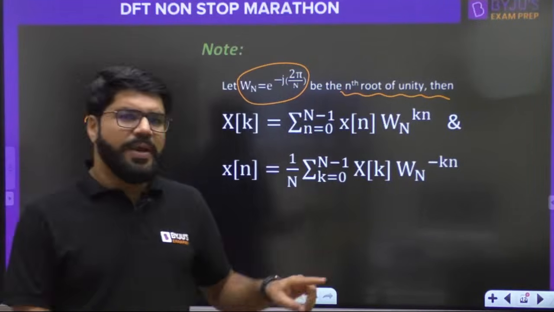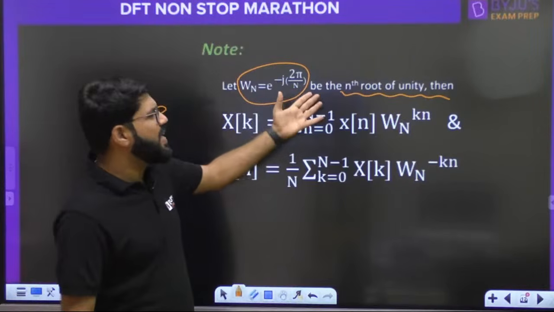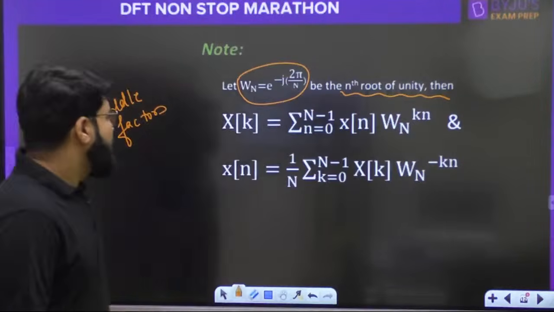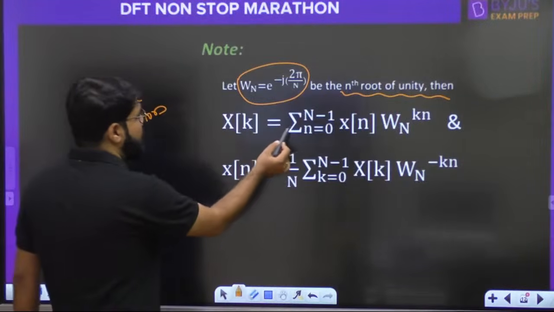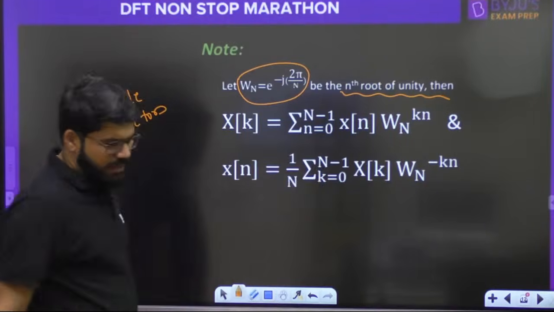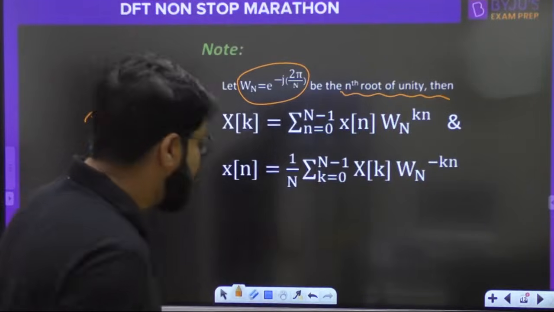Okay, so let's say Wn is e power minus j 2 pi by n, which is actually the nth root of unity, the complex nth roots of unity. And in the form of Wn, the xk will become summation xn Wn power kn, and inverse DFT will become like this. IDFT will become like this.